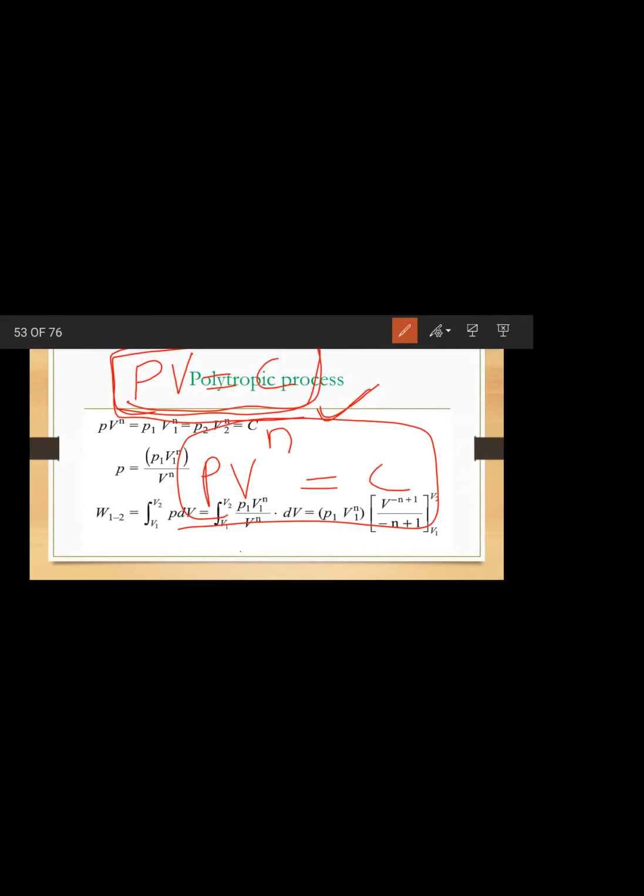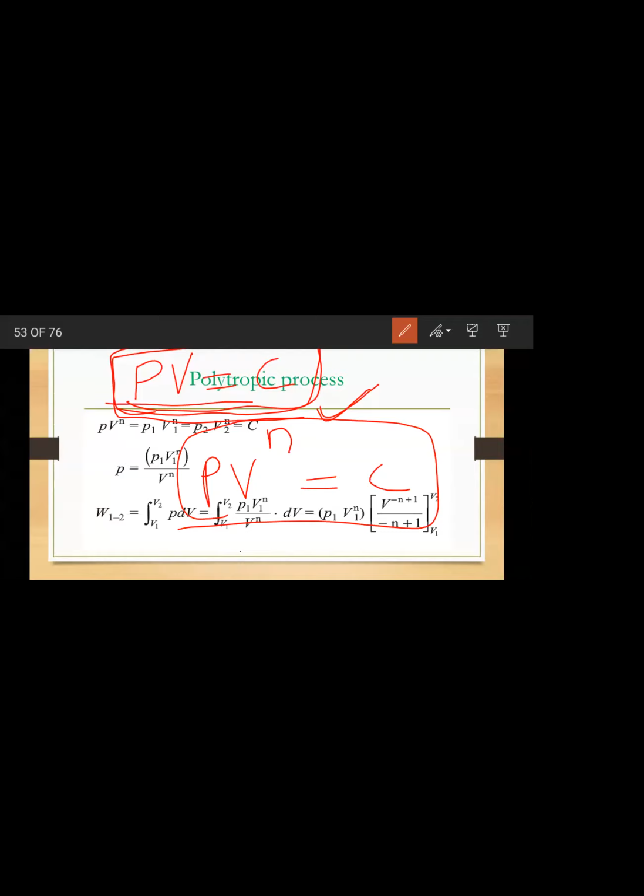PV is equal to constant. That only. So what is the governing equation for isothermal process? Lokesh, you are getting confused now. Okay, don't worry.